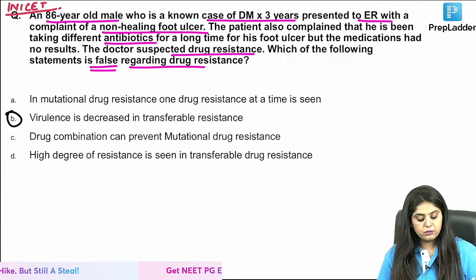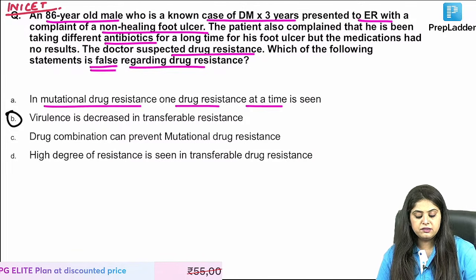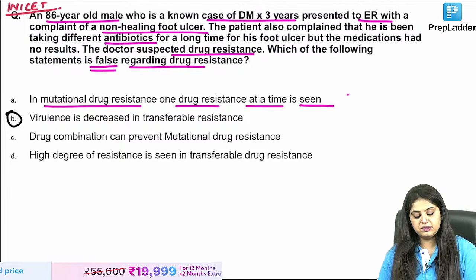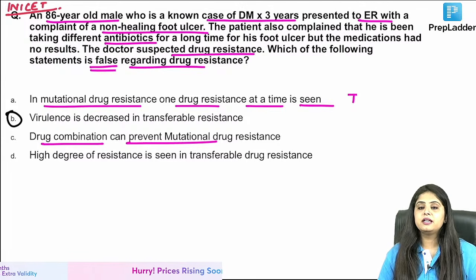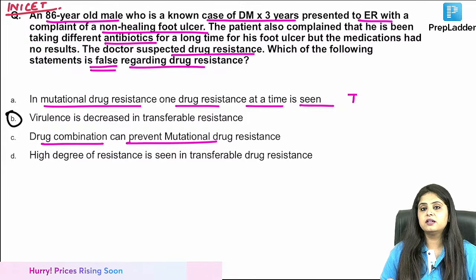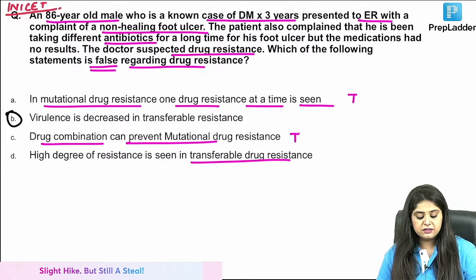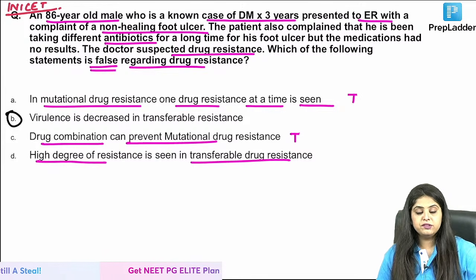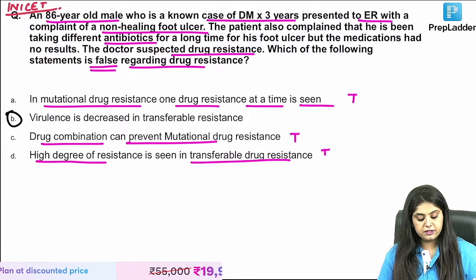Let me come back to the question. Let's read the options. In mutational drug resistance, one drug resistance is seen at a time, like in rifampicin. That is correct. So if I use a drug combination, I can prevent it. Like instead of rifampicin, I give another drug. I can easily prevent it by drug combination, correct? With transferable drug resistance, is it a more severe resistance? If 6 are transferred in one go, yes ma'am, it is more difficult.